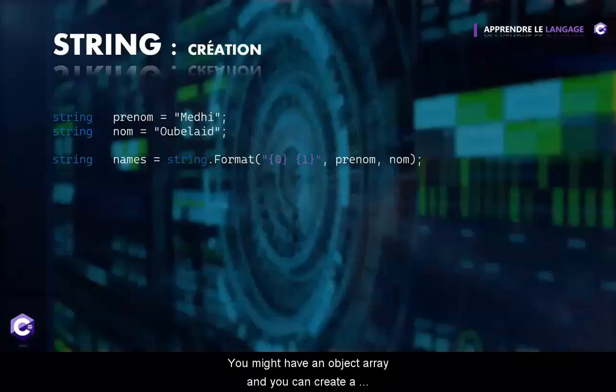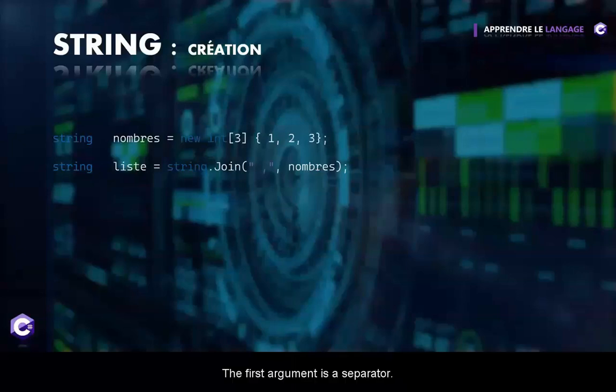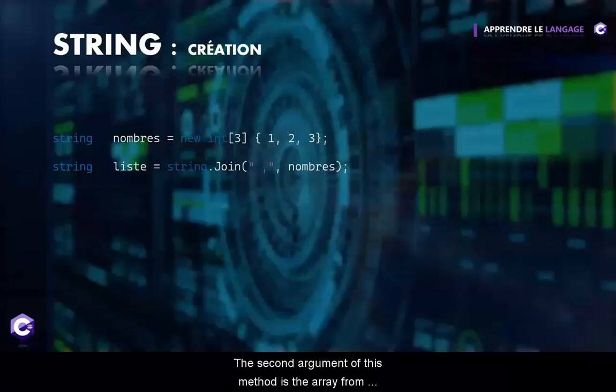You might have an object array and you can create a string by combining all the elements of the array by using a separator. So in this example, we have an integer array with the values 1, 2, and 3. And in the second line, we call the join method of the string class, which is a static method and takes two arguments as parameters. The first argument is a separator. In this case, I would like to combine the three numbers by using a comma. The second argument of this method is the array from which we would like to combine these elements.